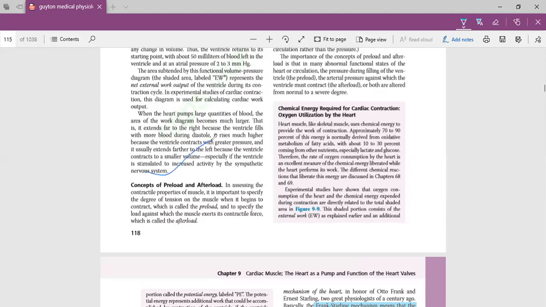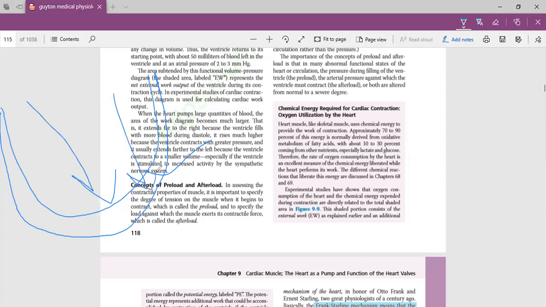What is the concept of preload? What is preload? And diastolic volume. When our heart is in a relaxed state, blood enters into the heart, and due to this blood, there will be load on the heart. This is the preload. Now the heart has to pump this blood against the resistance which is offered by our blood vessels.